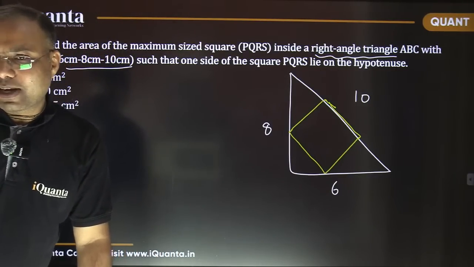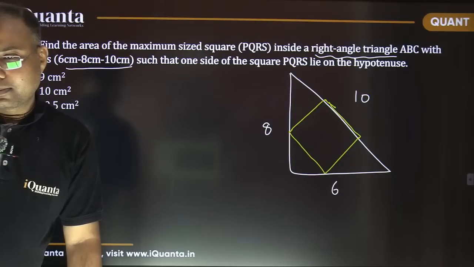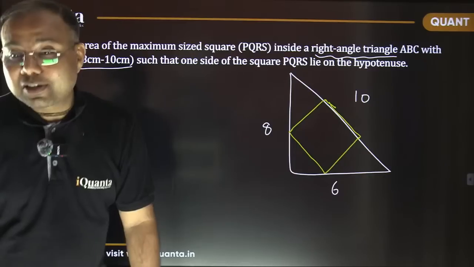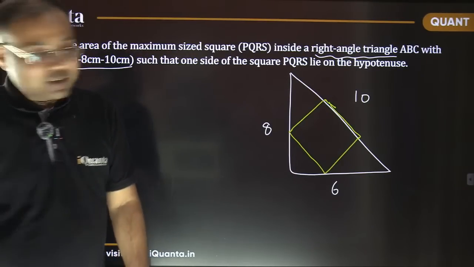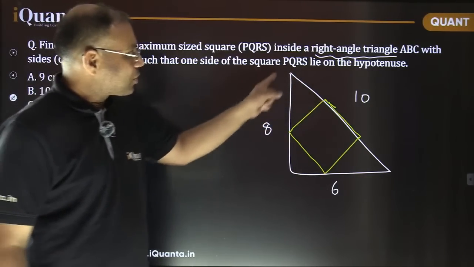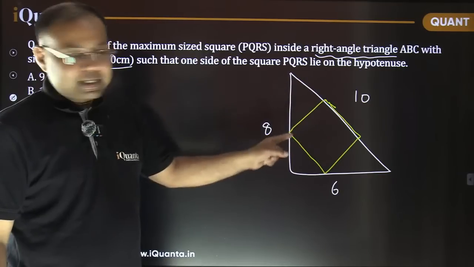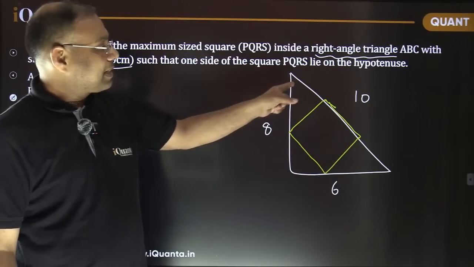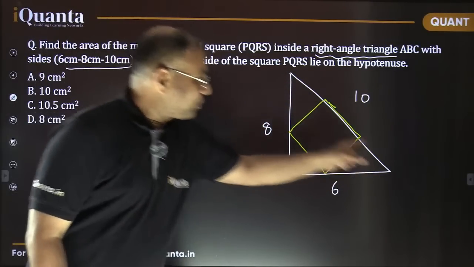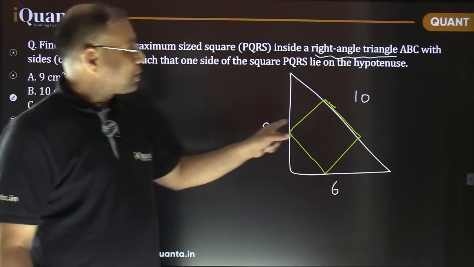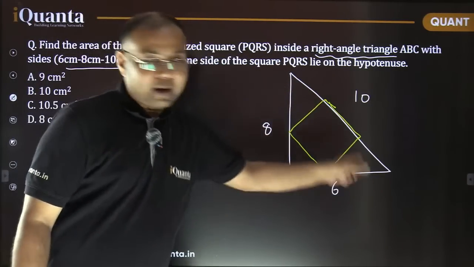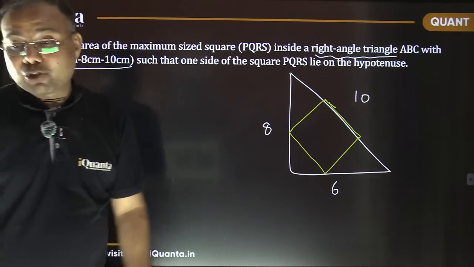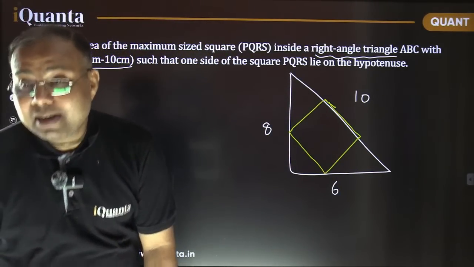Do you see any similar triangles here? Yes, sir. All the triangles you see in this diagram, they are all similar triangles. Just look at this smaller right angle triangle. Is this a right angle triangle? Yes, this is 90 degree here, isn't it? Because it is a square. And this angle, whatever it is, is the same as the angle of this triangle. So this smaller triangle is similar to this larger one. Same is the case with this triangle as well as this triangle. So all the triangles which you can see here, they are similar triangles.